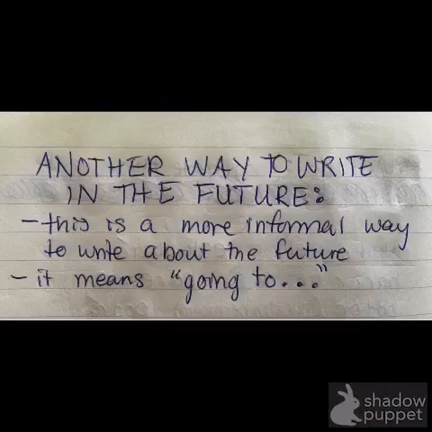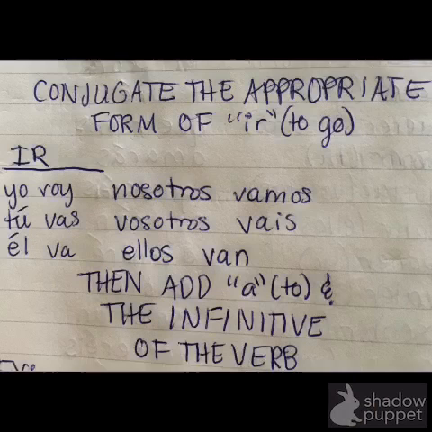So now I'm going to quickly explain the second way to write the future tense, and this is much more informal, and it literally means someone is going to do something. So this is a form that we use a lot in English, and it's much more personal, less formal than the way that we just learned. So if you were writing a job application or an essay, you would want to avoid using this version of the future tense. So this isn't really its own tense at all, but it's good to know.